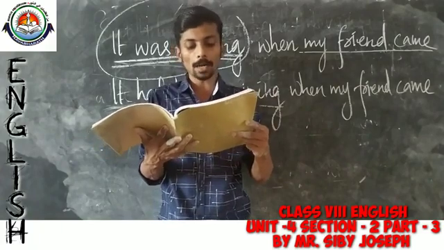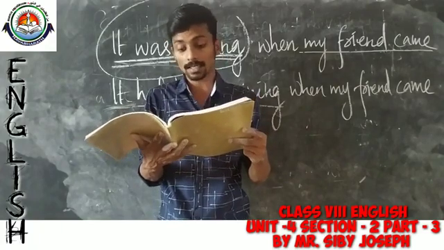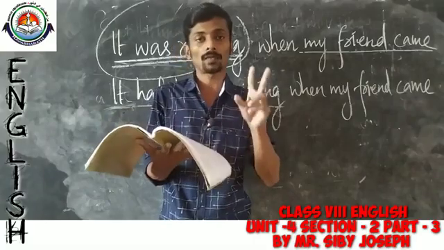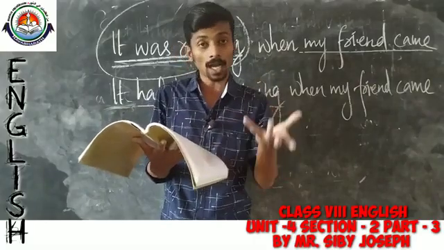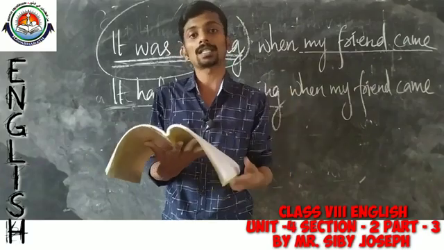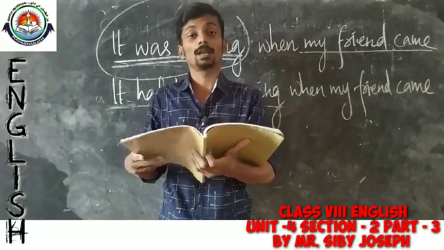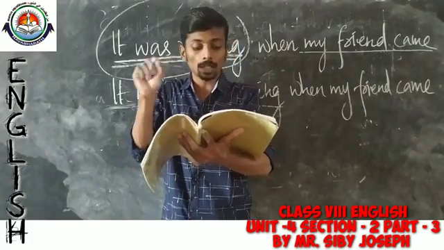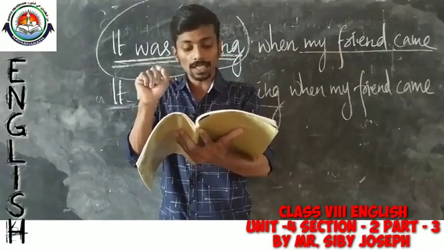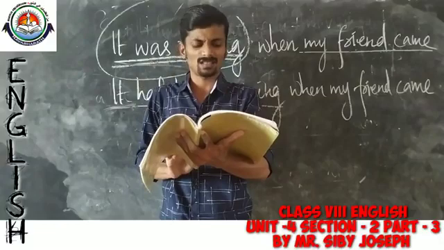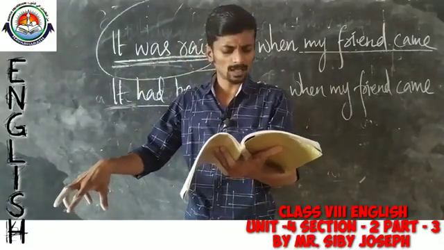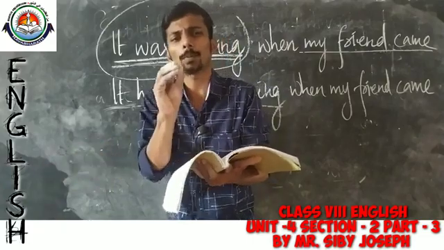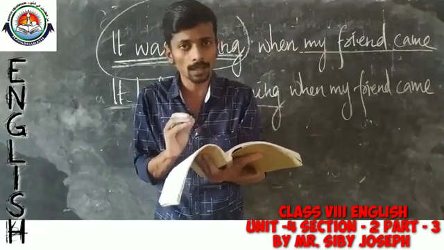Fill in the blanks with the past perfect continuous or the past continuous forms of the verbs given in the bracket. So, you have to use either past perfect continuous or past continuous, whichever is suitable. Sushil was resting on the bench. He had been wrestling for several minutes. That means Sushil took a short rest now.